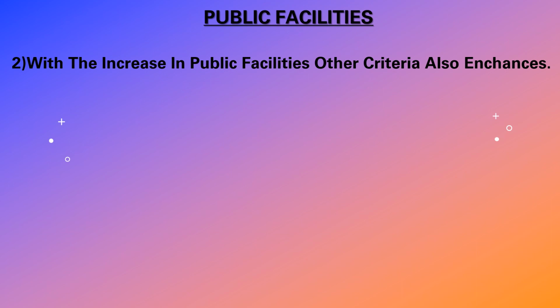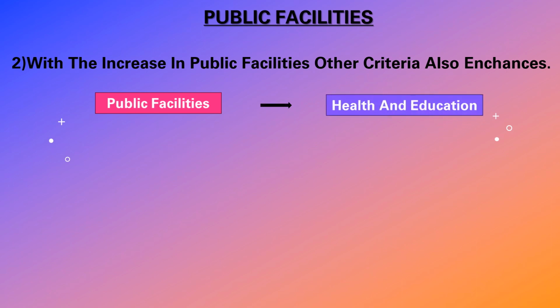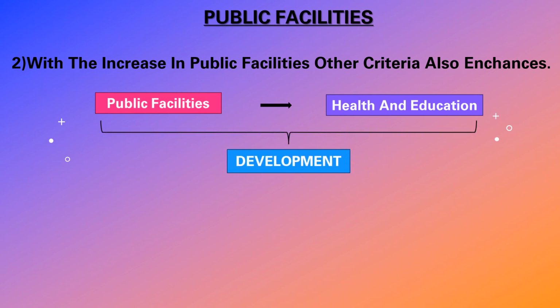With an increase in public facilities, other criteria also improve. What are the other criteria? We see here: health and education. If we have buses and trains to go here and there, then it is important. Health also and education also. Both are equally important along with public facilities. That is called development.